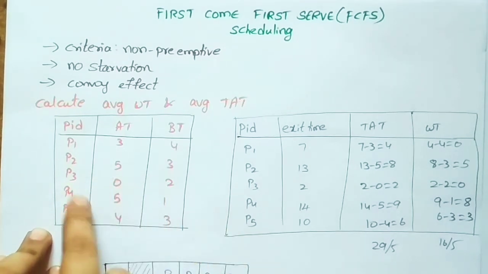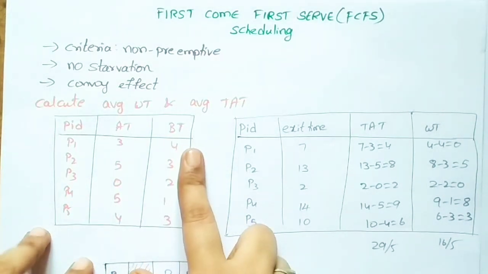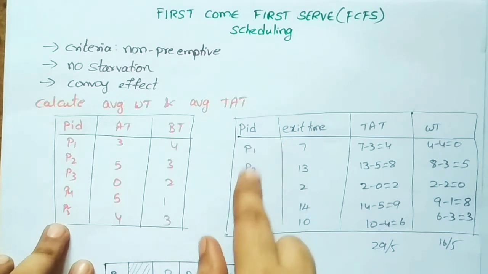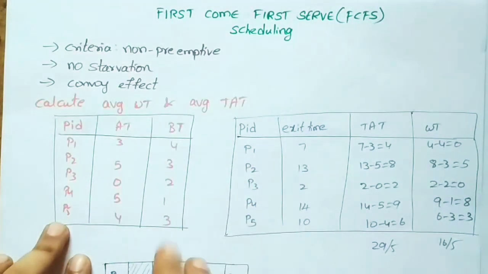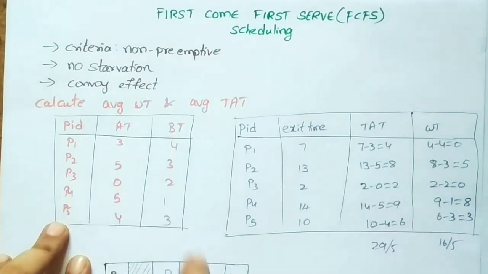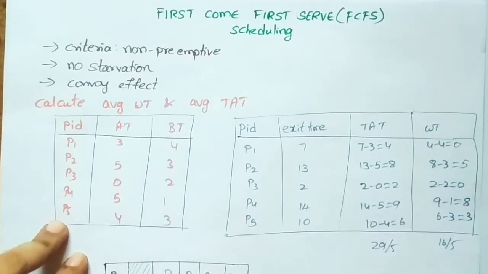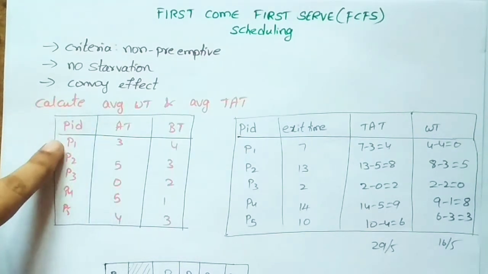So here there is a problem with the process IDs P1 to P5, and arrival time and burst time given. In the first come first serve scheduling algorithm, the criteria is arrival time, and it is non-preemptive. So based on the arrival time we are going to solve this problem. So what is the process with the least arrival time?